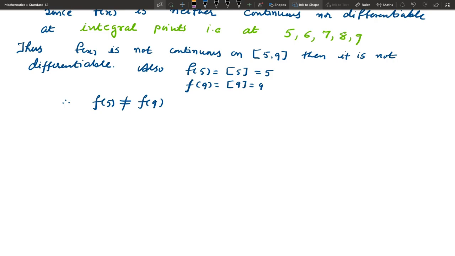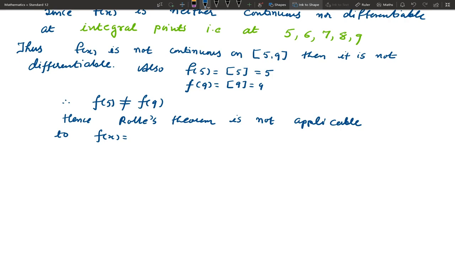That means Rolle's theorem is not applicable to f of x in the closed interval 5, 9.